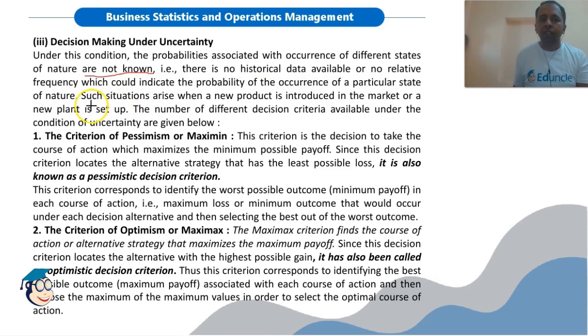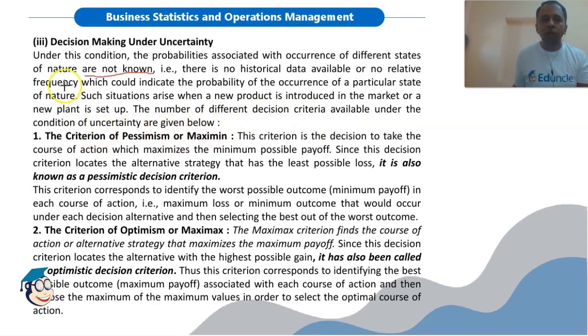We have already discussed that probabilities can be assigned with the help of past data or experience. If no past data is available, then we cannot calculate the probability. Hence we are dealing with decision making under uncertainty. Such situations arise when a new product is introduced in the market or a new plant is set up. In all these cases, there is no previous information available. The different decision criteria available under the condition of uncertainty are given below.